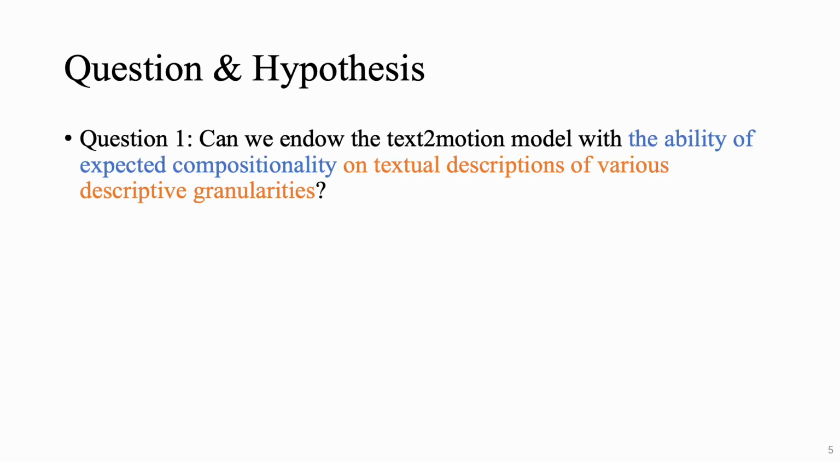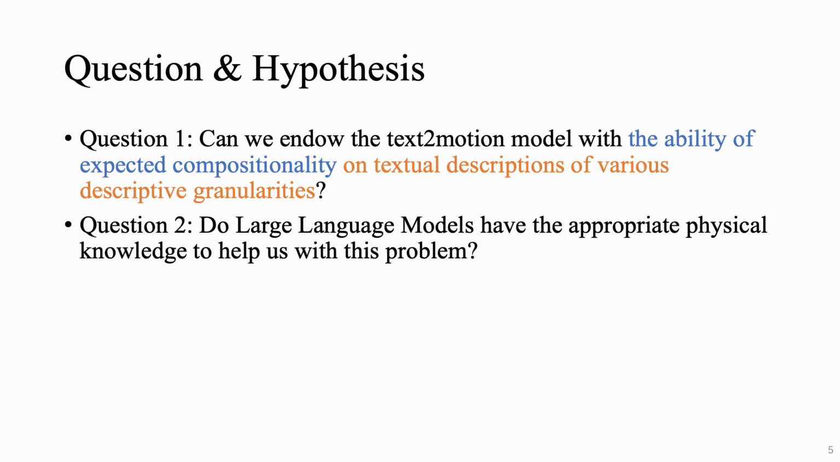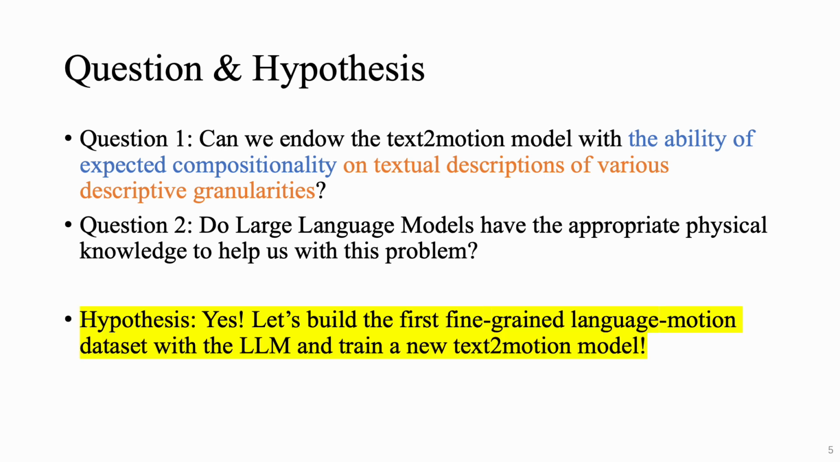Following our twofold fine-grained text-to-motion definition, our first question is, can we endow the text-to-motion model with the ability of expected compositionality on textual descriptions of various descriptive granularities? Meanwhile, since large language models are thought to acquire large amounts of common sense from texts, we have the second question. Do LLMs learn appropriate physical knowledge to help us with this problem? Our hypothesis is yes, and we take a straightforward approach. We aim to build the first fine-grained language motion dataset with the LLM and train a new text-to-motion model.